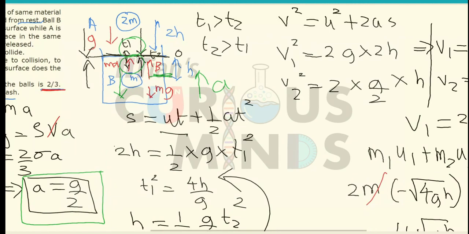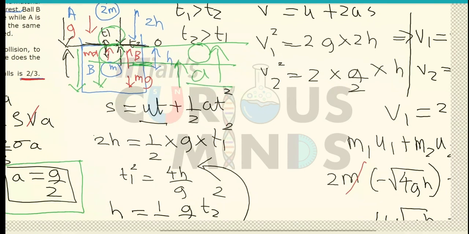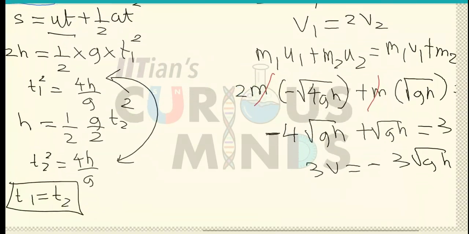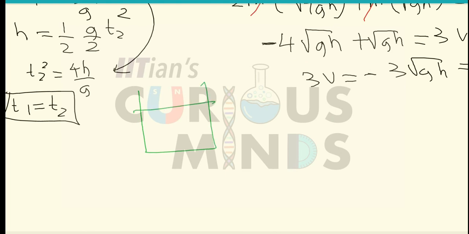So what will happen over here? The combined mass will go down for a certain distance. Then it will again rise to the surface of the liquid with the same velocity. Since acceleration is uniform and the position is also the same, I can say that for zero displacement, they will rise to the same height with the same velocity. It means that if I again draw the diagram, the combined mass of 3m will now go in the downward direction and again rise due to the acceleration, and now they will pop out of water.